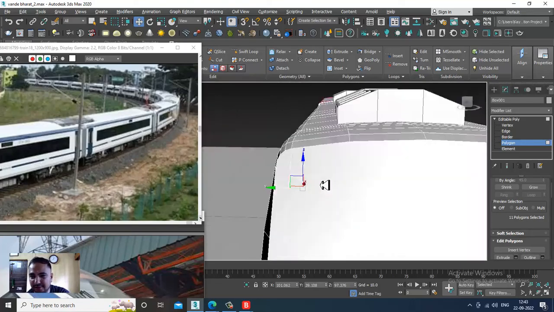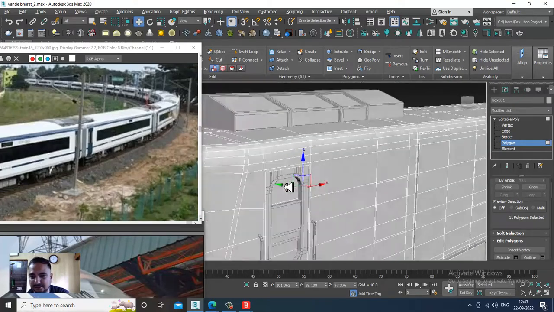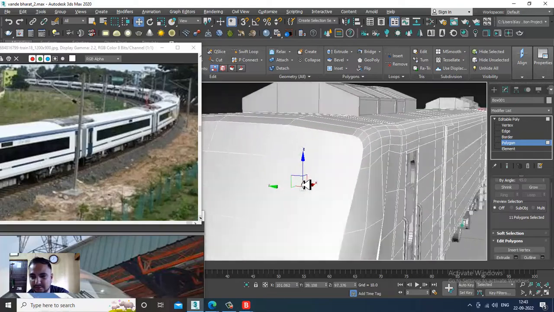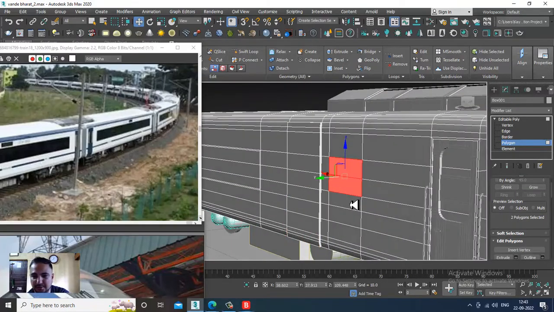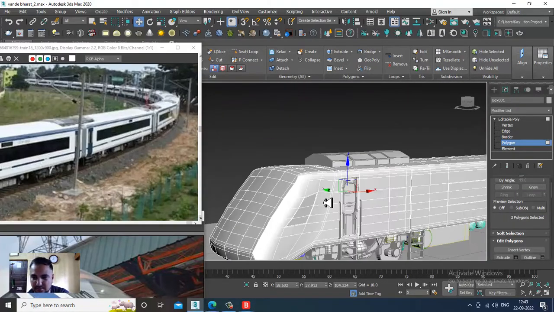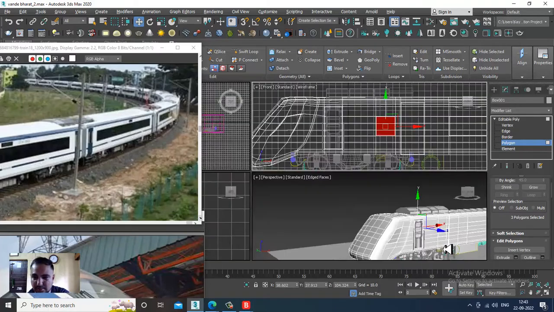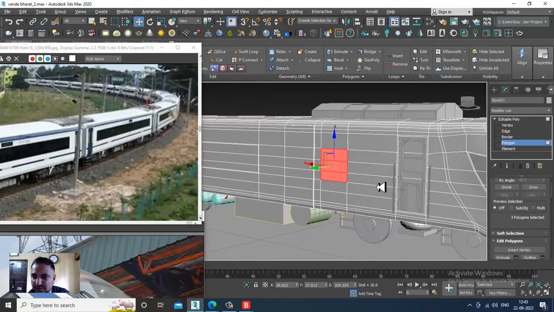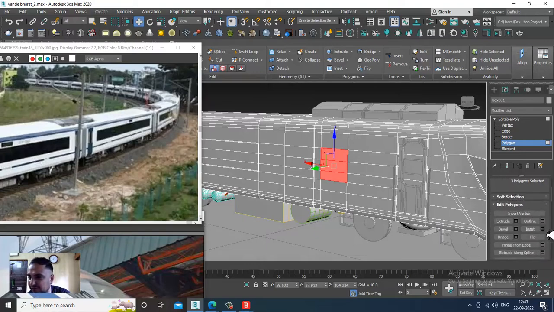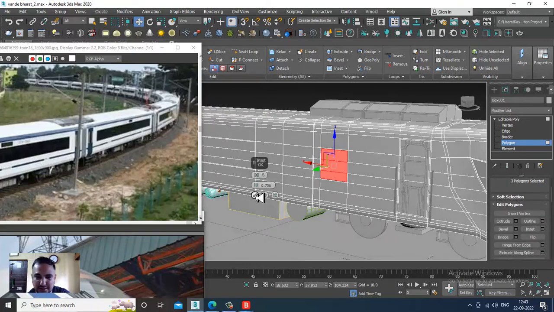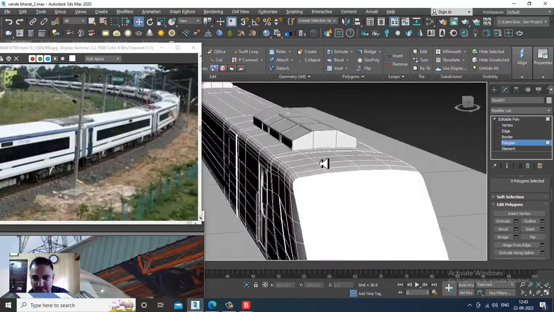You need to create a window also over here. So I can just select this part and let's give a bit of inset. Click OK. That's it.